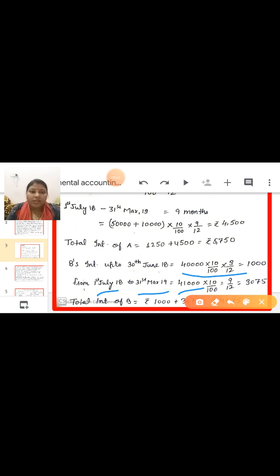41,000 into 10%, multiplied by 9 upon 12, for 9 months. So the interest for 9 months is 3,075. Now what is the total interest of A? 1,000 plus 3,075. Add it and the answer is 4,075. In this way you have to solve the questions based on interest on capital.